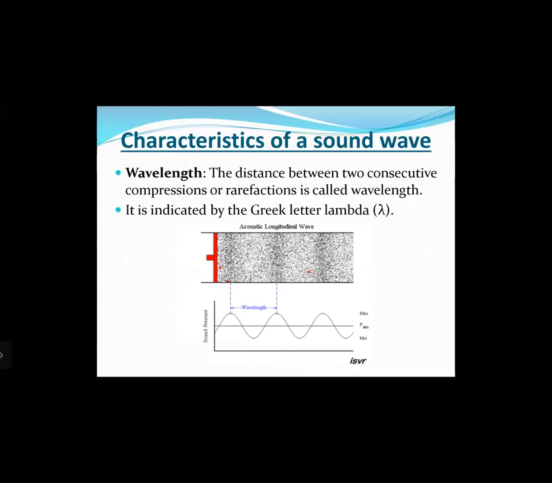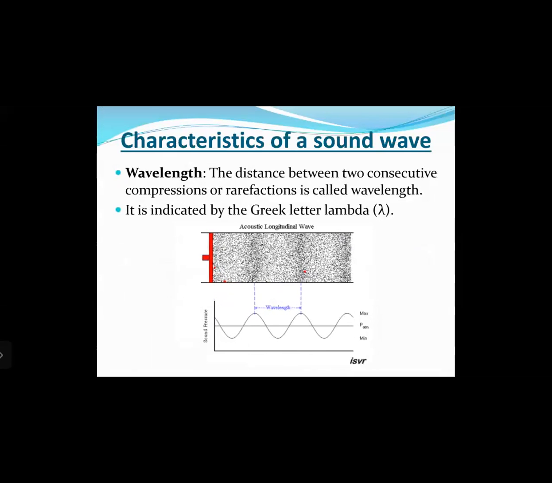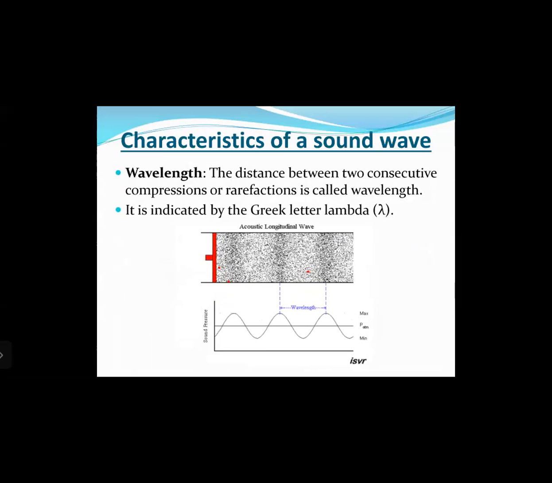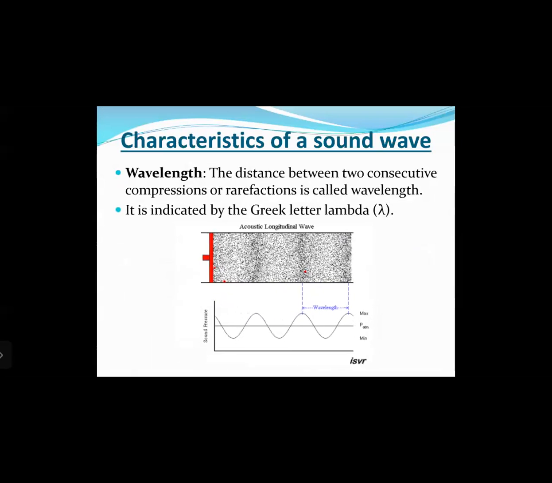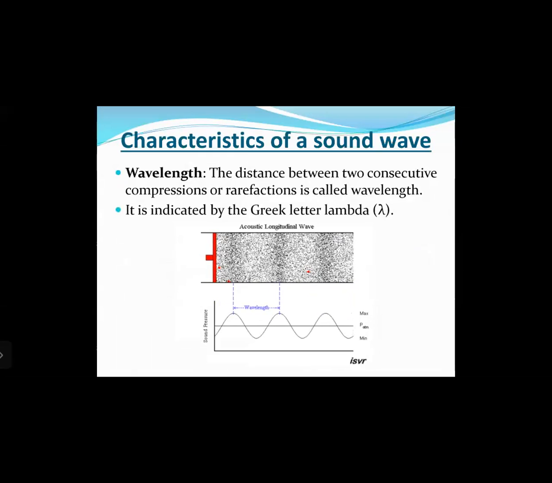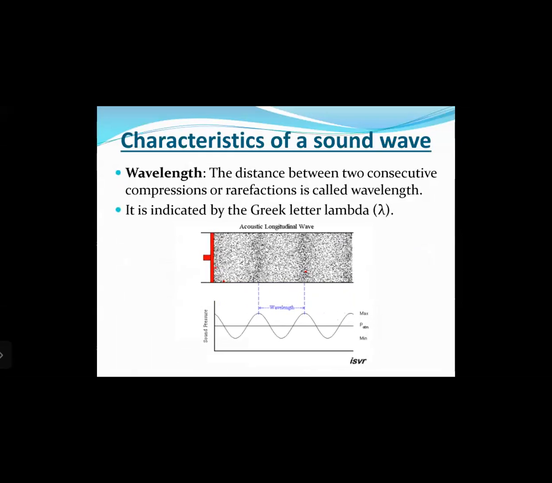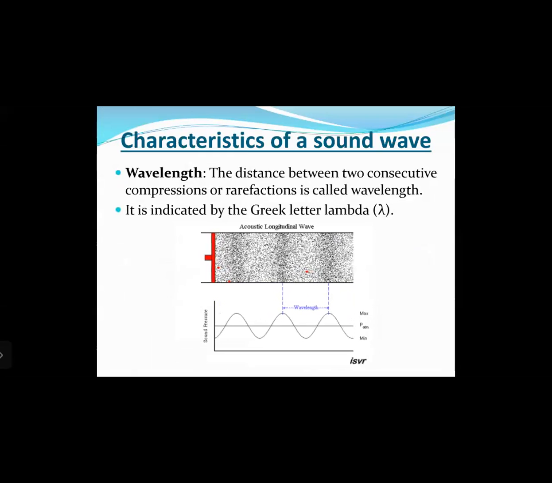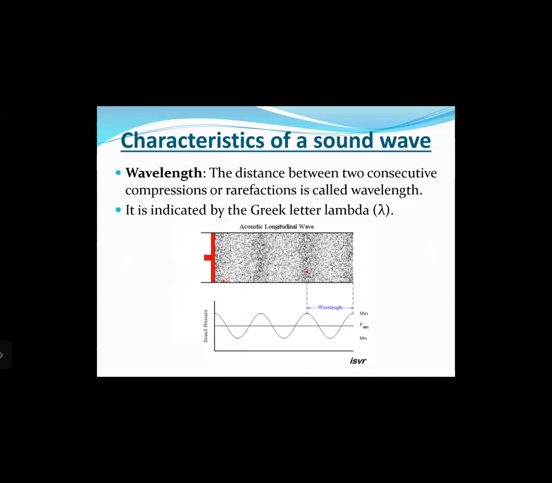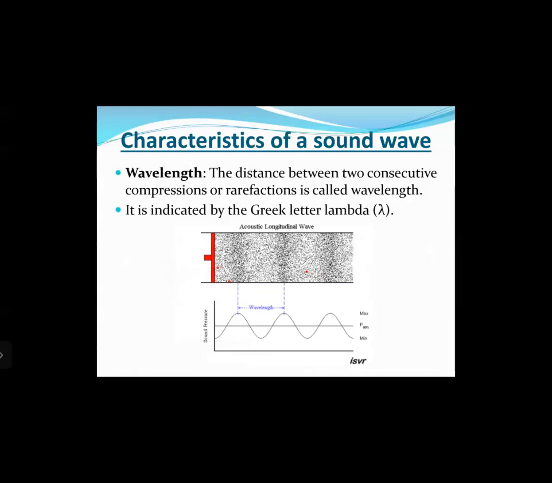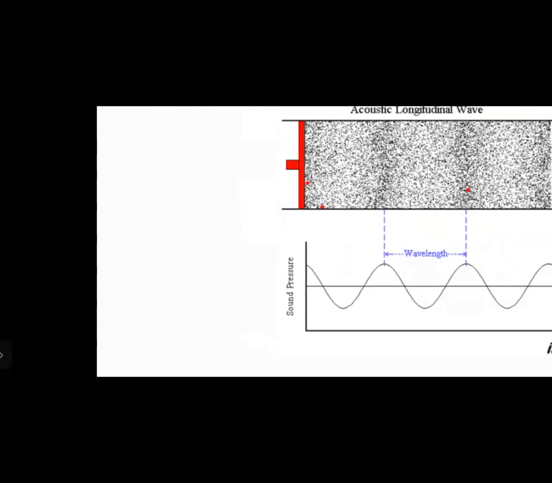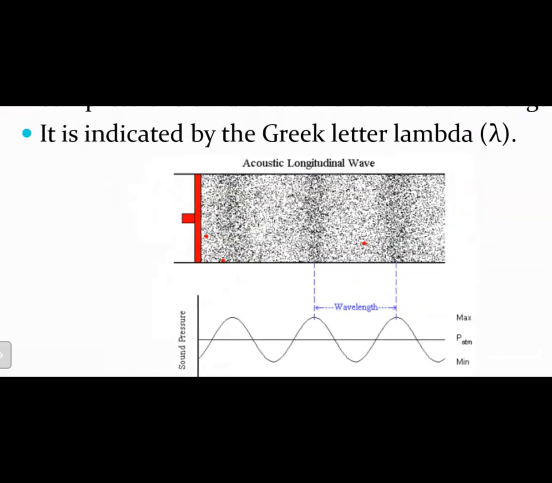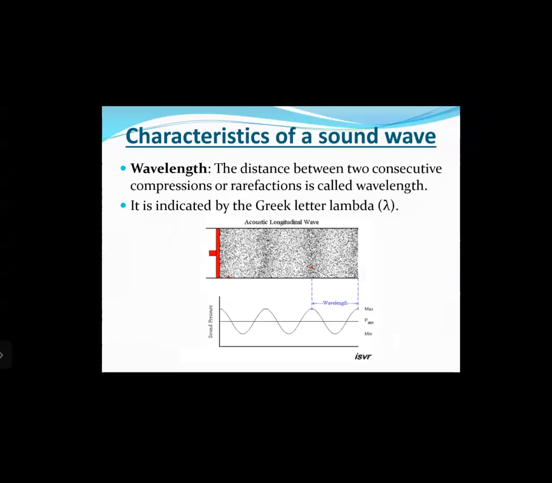The next thing we are going to see is the different characteristics of a sound wave. The first one is the wavelength. The distance between two consecutive compressions or rarefactions is called the wavelength. It is indicated by the Greek letter lambda. As you can see in the diagram, it is the distance between two successive compressions or rarefactions, right?